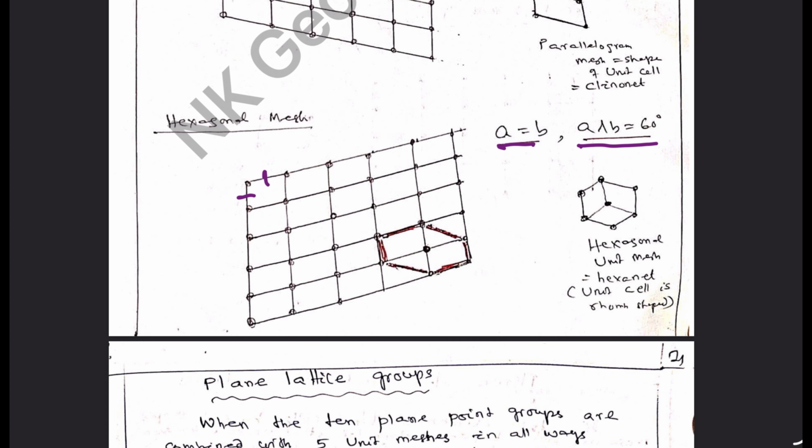We are getting these rhombus shaped bodies, rhombs, and if we take into account these rhombs joined together, we will get a central point like this, or it will be hexagonal in nature, a hexagonal mesh. This will be like this.